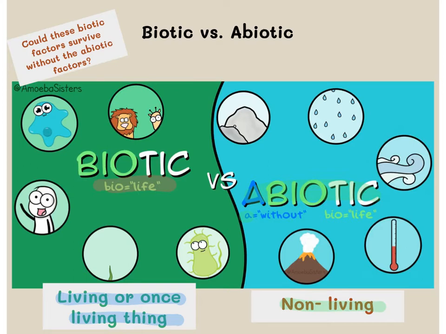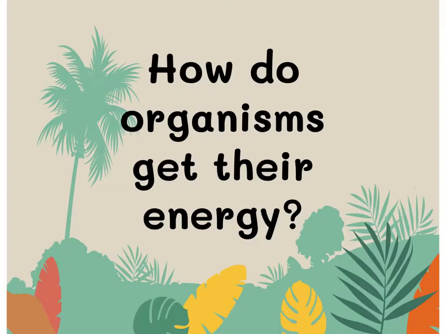And the big question that we're going to try to have you focus on this unit is, could these biotic factors that you see on the left, could they survive without the abiotic factors? So think about that for a second. Could the living things on this planet survive without the non-living things? And hopefully you said no, because there is no way we could survive without a balance of abiotic factors, which is a reason why it's so important to care for our planet.